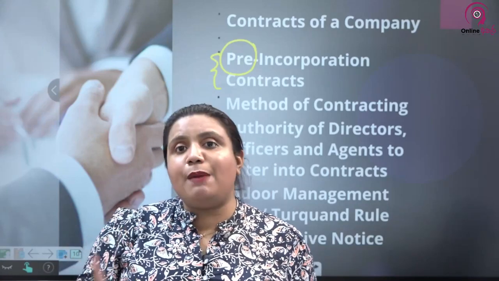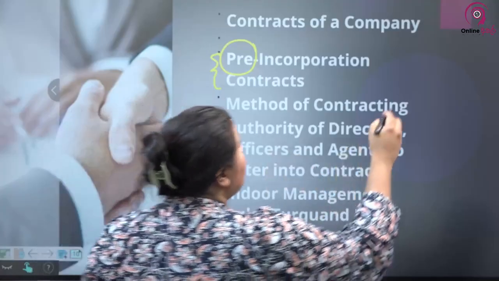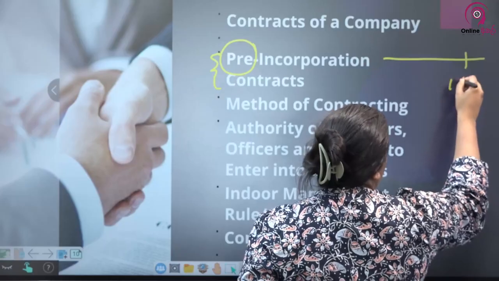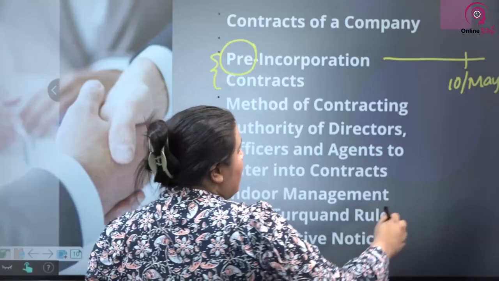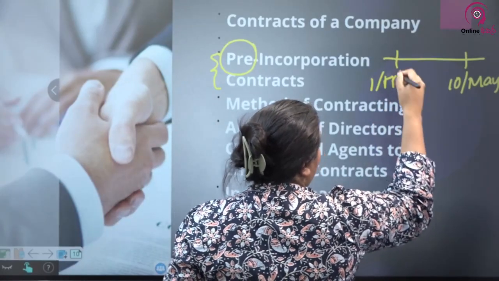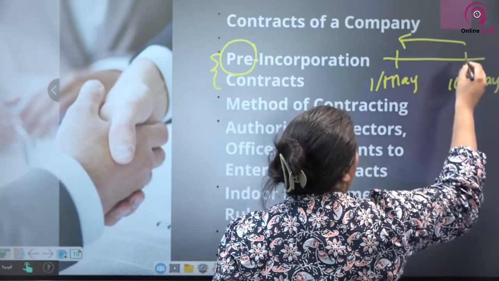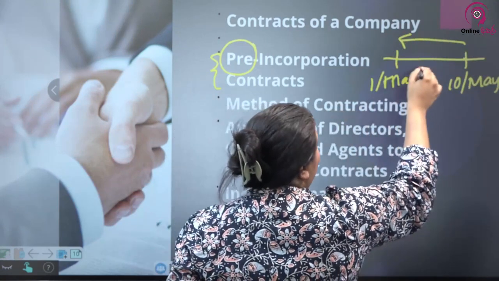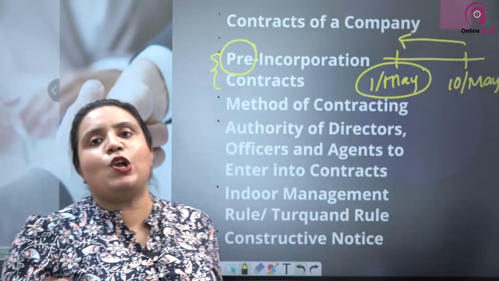And also, very important, as I told you before, a company cannot ratify a pre-incorporation contract. Now, let's say company incorporation is on the 10th of May. A pre-incorporation contract has been entered into on the 1st of May. So, to ratify the contract, the company should go back in time from the day of incorporation to the day of the pre-incorporation contract. As of that date, the company is not incorporated, so the company cannot ratify a pre-incorporation contract.